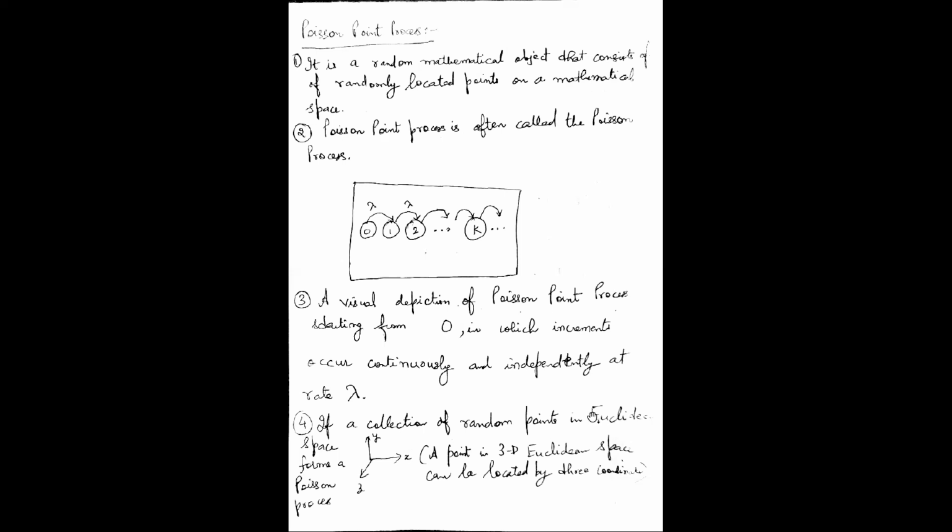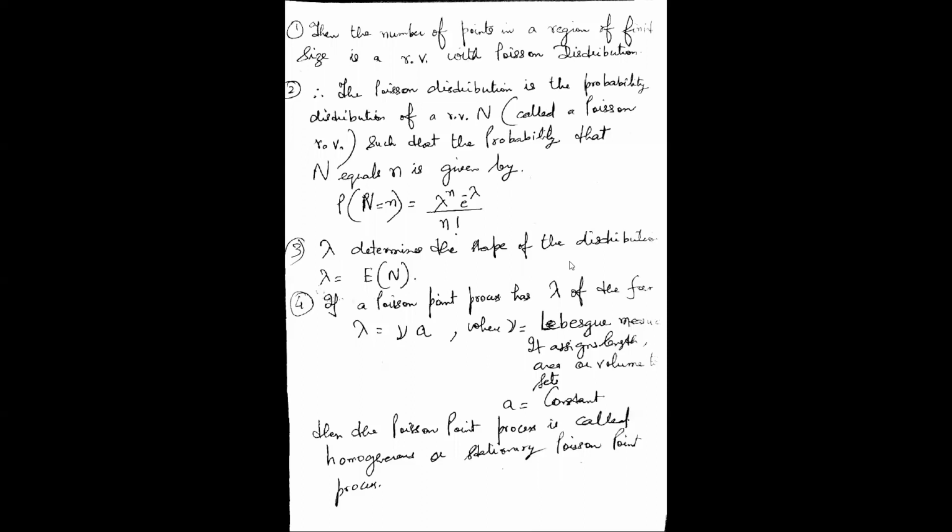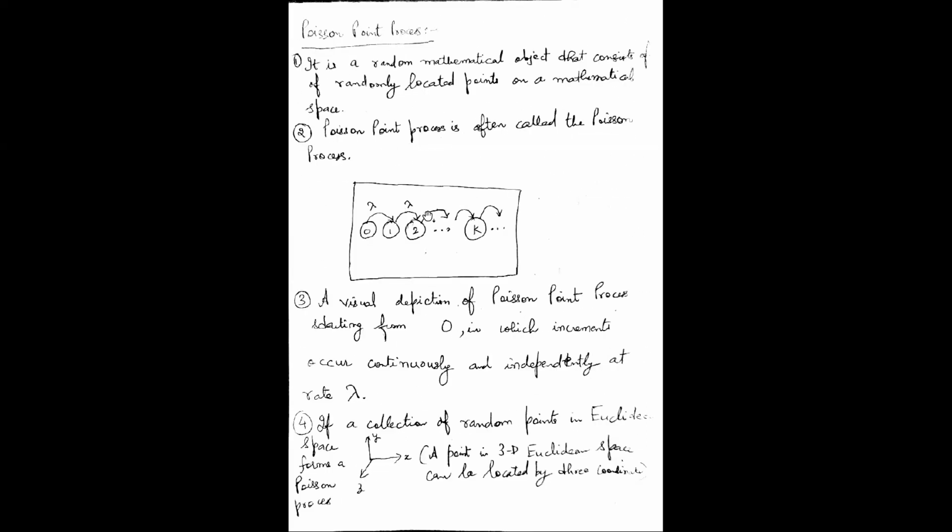Now, if a collection of random points in Euclidean space forms a Poisson process, now these are the points as I have described. If these points form a Poisson process, I have already discussed what a Poisson process is. After regular intervals, there is an event happening, right? Then the number of points in a region of finite size. So what have we got? We have got here the number of points, right?